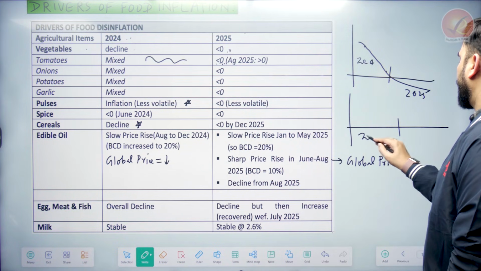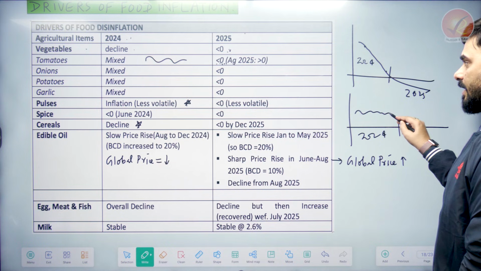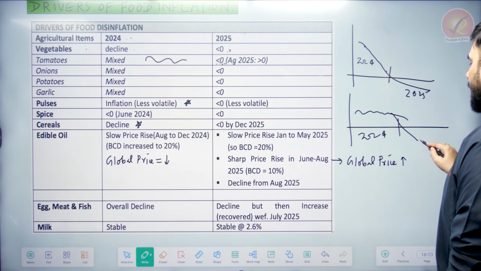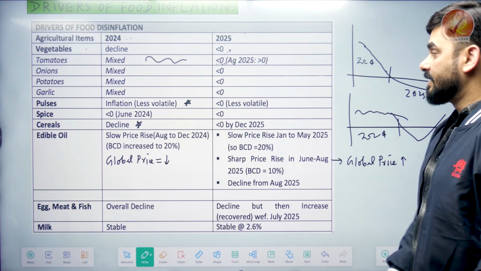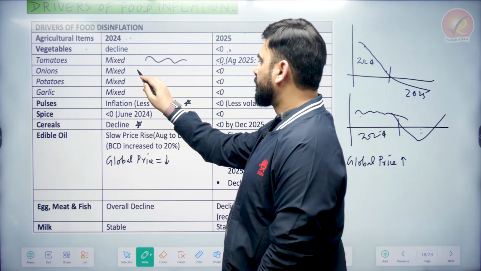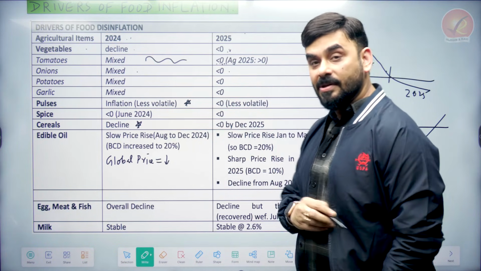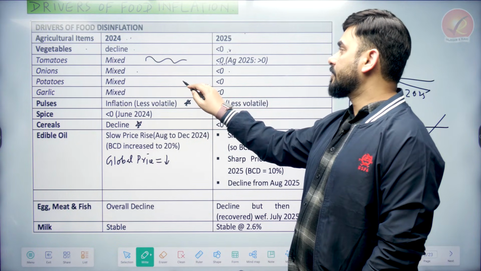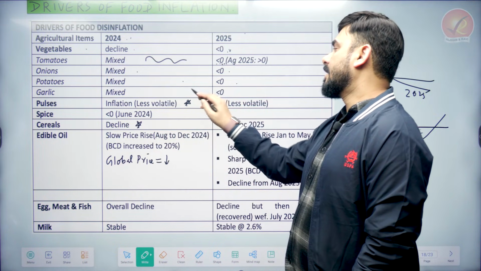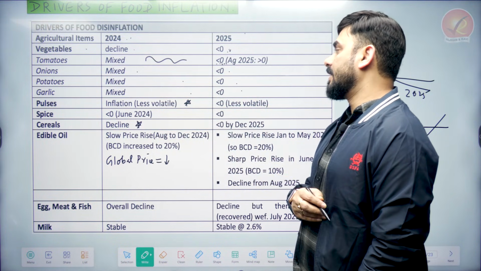In 2024, it was showing a mixed trend. Then in 2025, it became negative, and then again it became positive. This is what happened to tomato price. Onion showed a mixed trend, and in 2025 it was negative. Potatoes in 2024 mixed trend, 2025 negative. Garlic mixed trend, 24-25 negative.